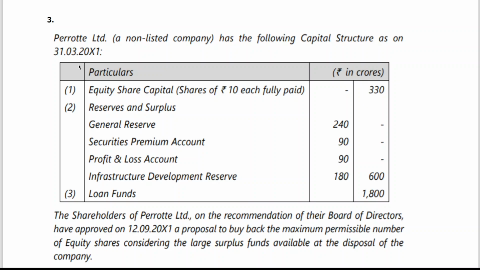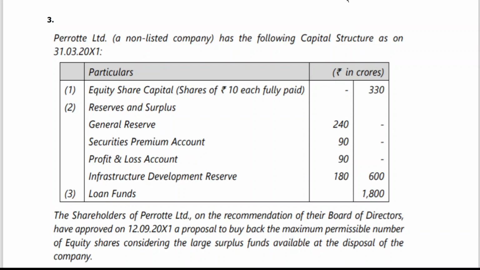Perot Limited Company, a non-listed company, has the following capital structure as on 31st March 2011. Particulars: equity share capital, shares of rupees 10 each, fully paid, 330 in crores. Reserves and surplus: general reserve 240, security premium, P&L account.